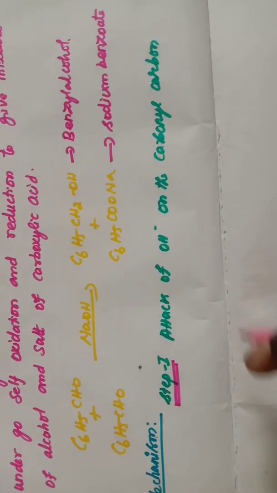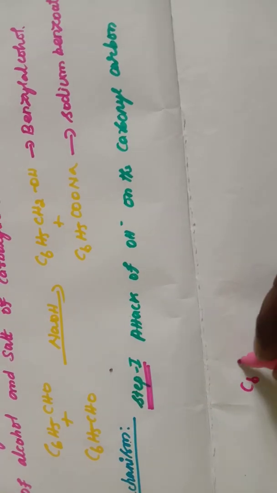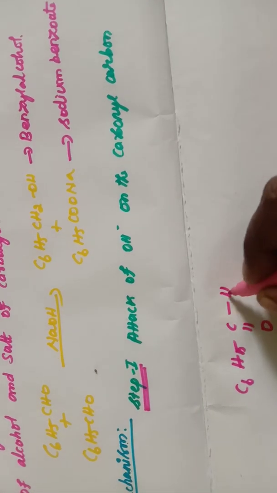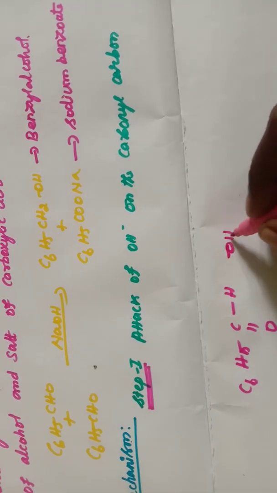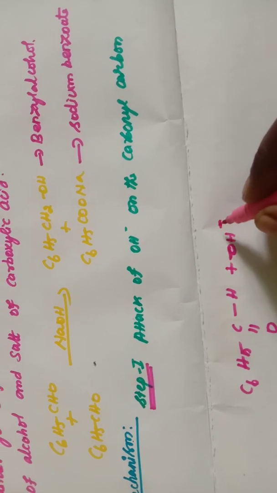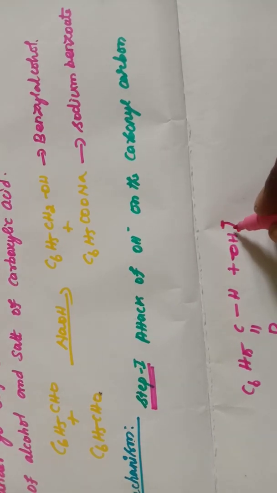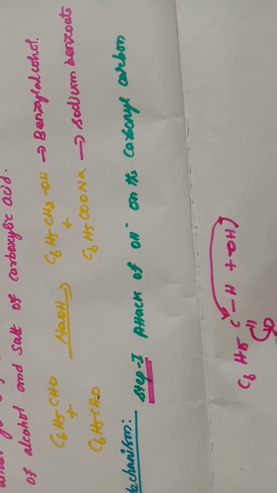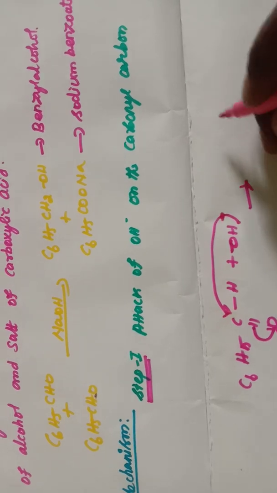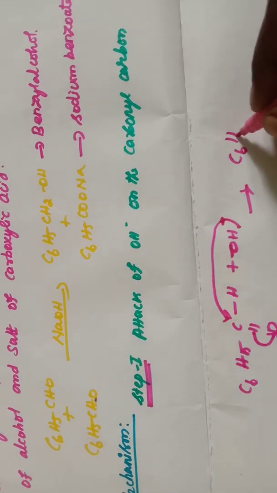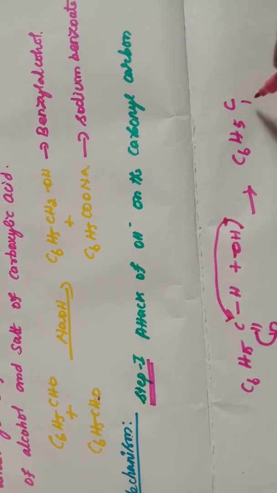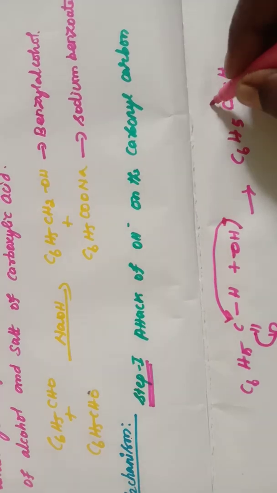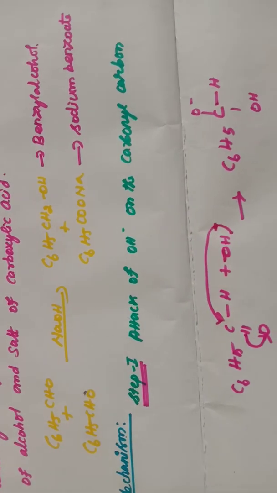For example, C6H5 C double bond O H. This OH, the base which we added, attacks this carbonyl carbon. These 2 electrons shifted to oxygen atom. So we will be getting C6H5 C H O minus.